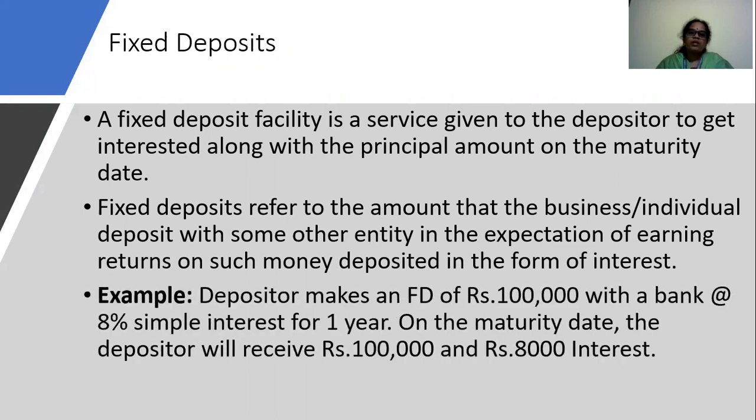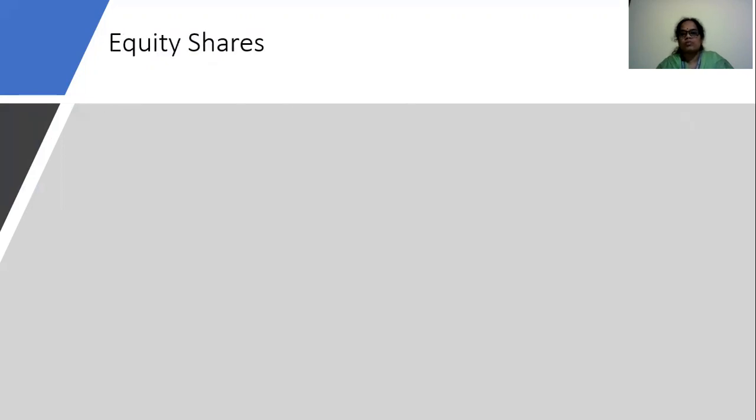Example, a depositor makes an FD of rupees 1 lakh with the bank at 8% simple interest for 1 year. On maturity date, that is after 1 year, the depositor will receive rupees 1 lakh and rupees 8,000 interest. Fixed deposit facilitates this kind of service for a depositor, where he would be earning interest along with the principal amount on a maturity date.